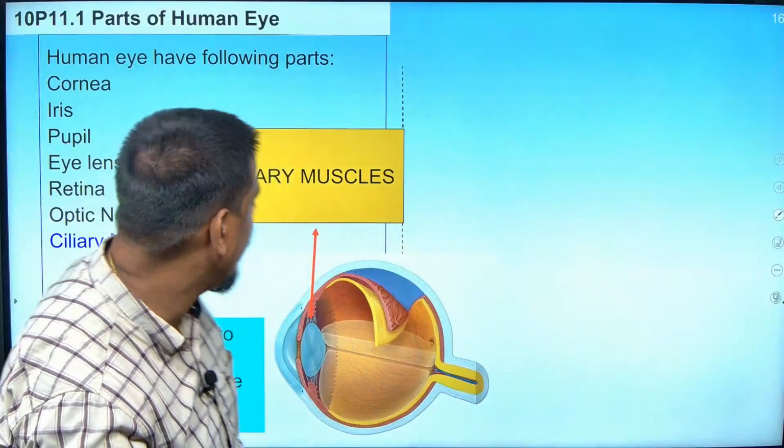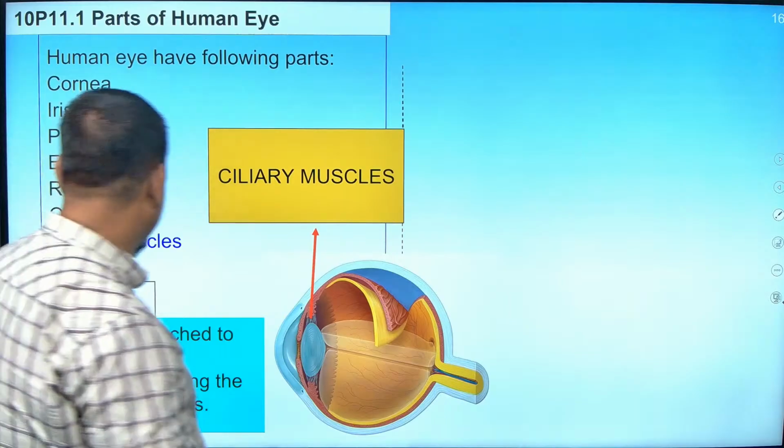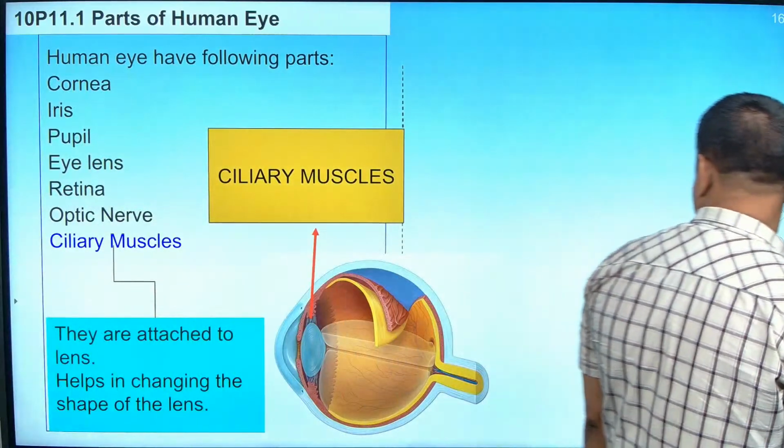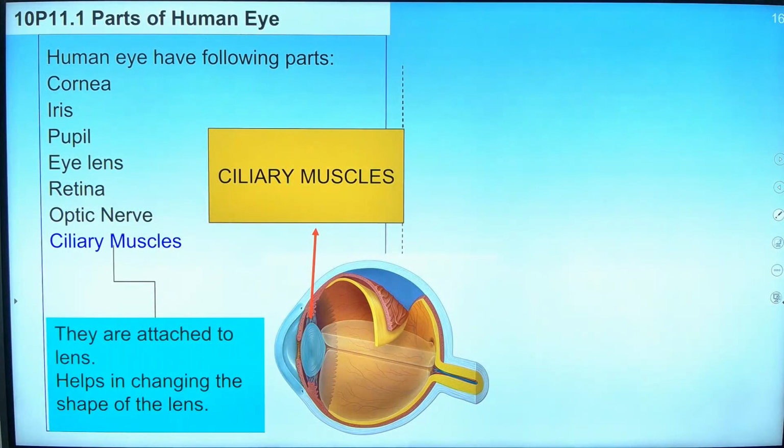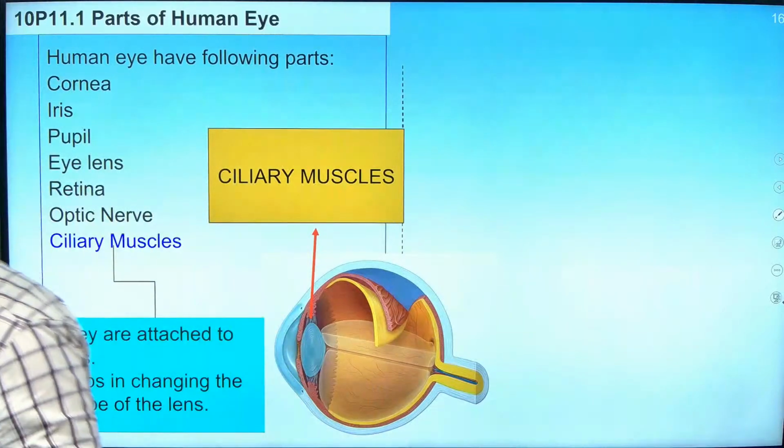Are you getting the point? We will learn all these things. First, the ciliary muscles are attached to the lens, which helps in changing the shape of the lens.